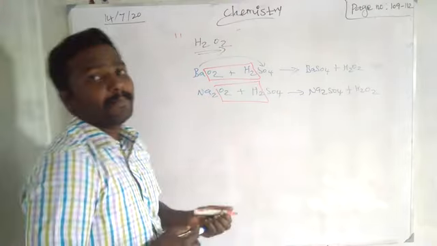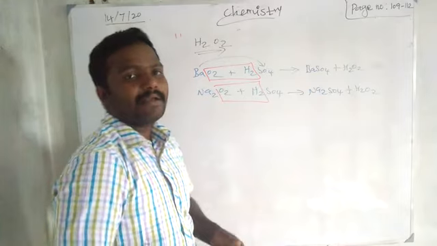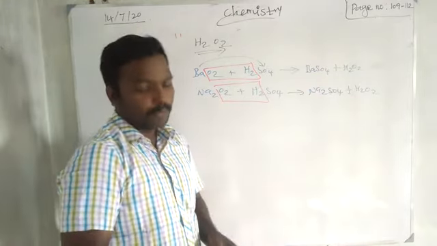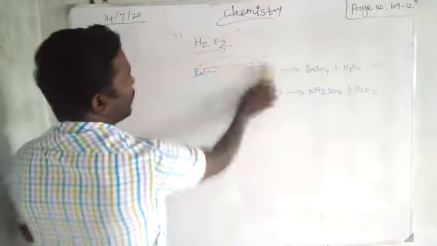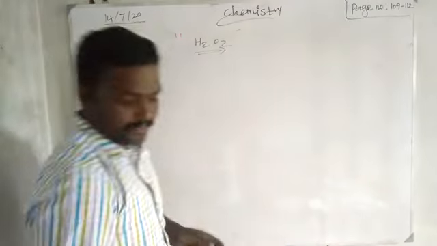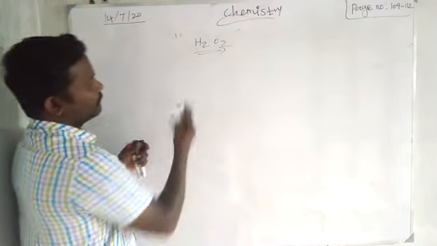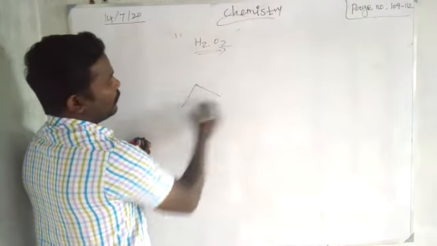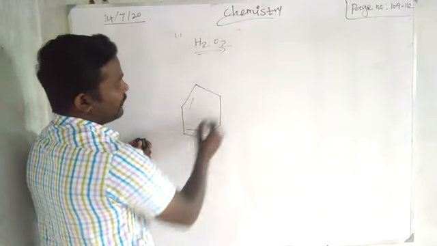Okay. Another important industrial preparation of hydrogen peroxide is by using N-alkyl anthraquinone. So what is N-alkyl anthraquinone? Hydrogen peroxide we can prepare. See, this one structure is called benzene.